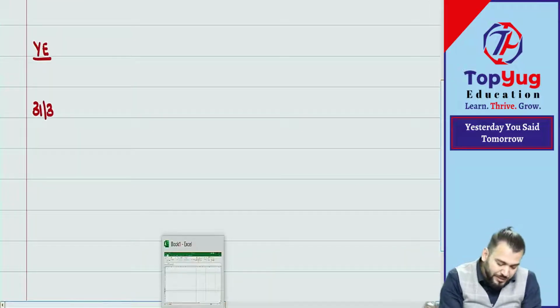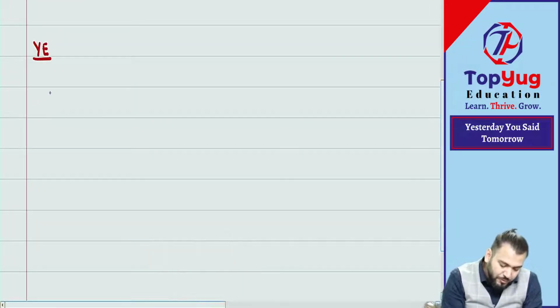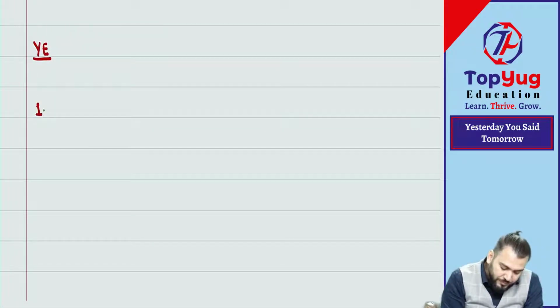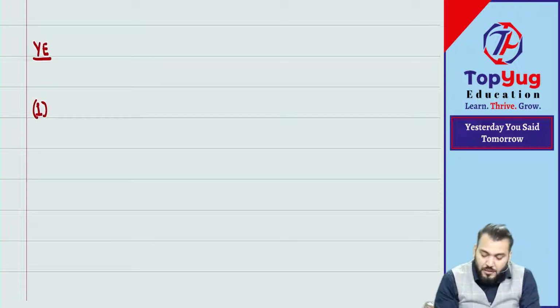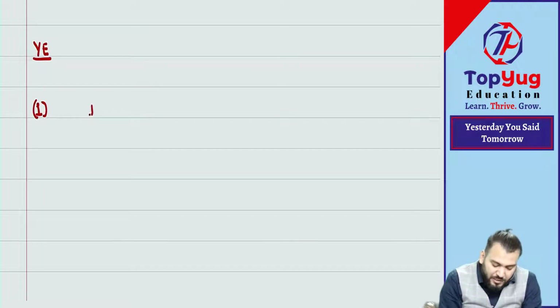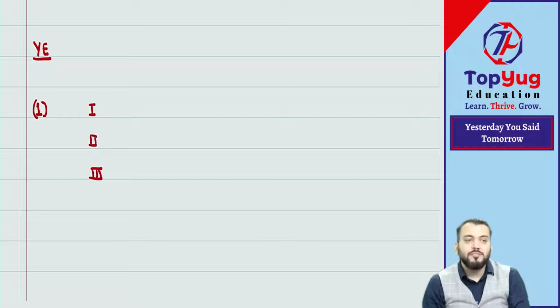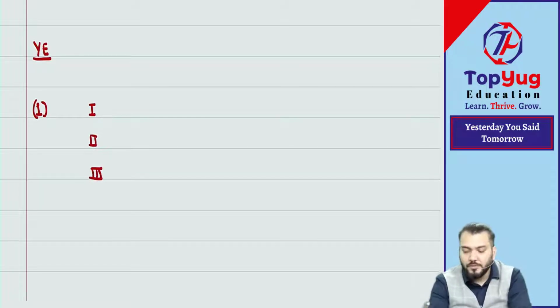They have not given the date. So better we write on year end 1. Year end 1. Correct. Now in year end 1 there are 3 groups: group 1, group 2 and group 3. Correct. Tell me, group 1.